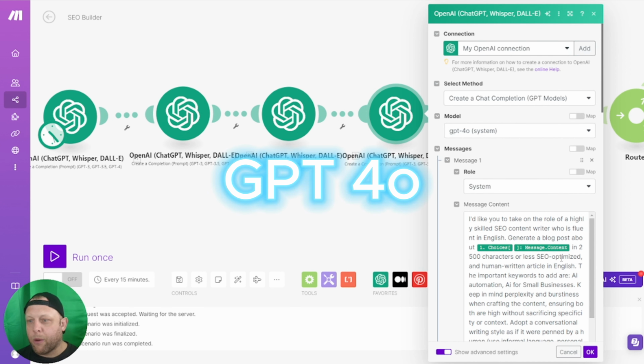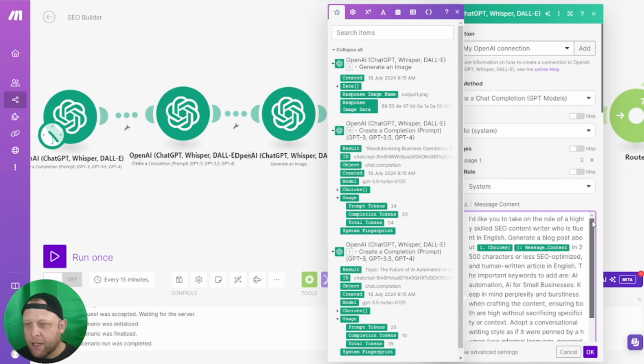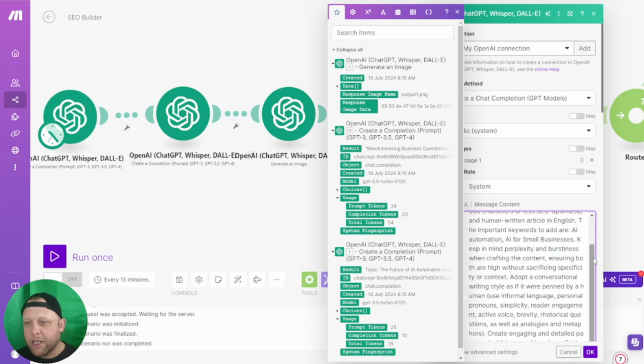So this is here where you need to just edit a couple of things, but I'm telling it to create a high quality SEO website, and all you're going to have to do is just change out the keywords again. AI automation, AI for small businesses. Here, important keywords to change. So change it for what's important to that small business specifically. Again, location and service.